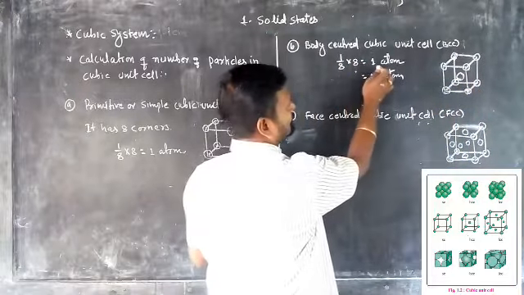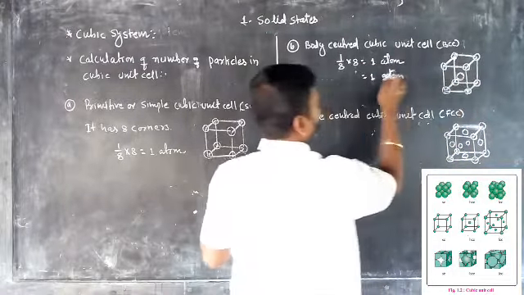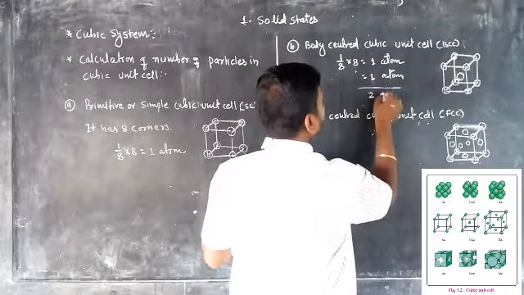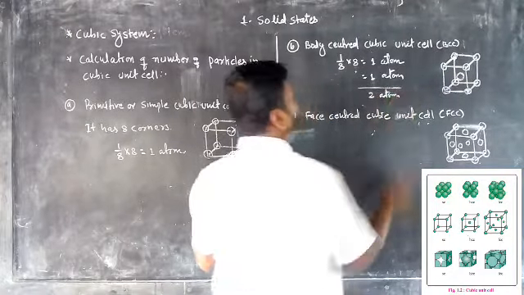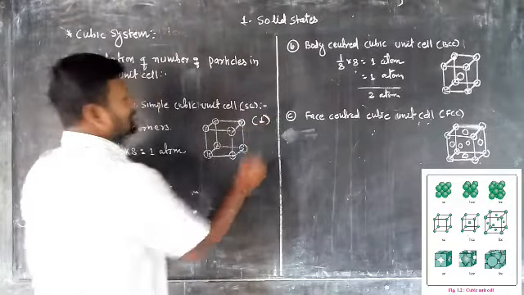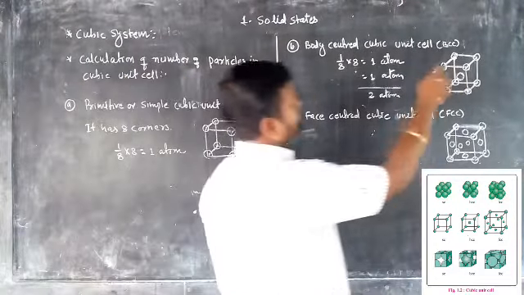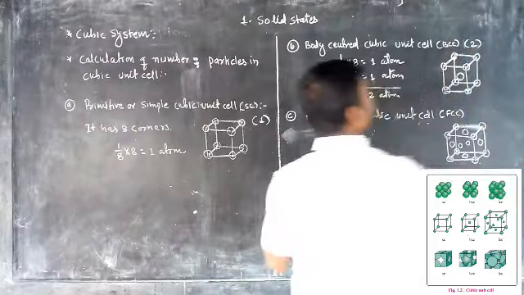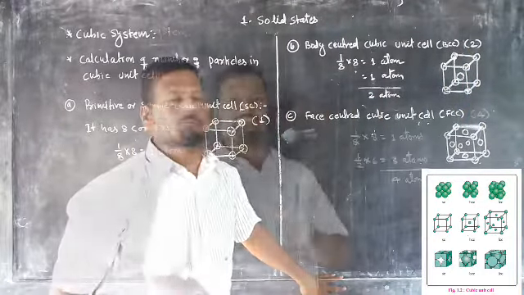1 by 8 into 8 gives 1 atom, and the body center is the other 1 atom. So how many atoms are there? 2 atoms. So in a primitive unit cell, how many atoms? The 1 atom. While in a body centered, how many atoms? The 2 atoms. Now we have to calculate.